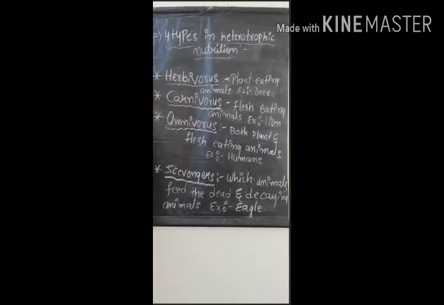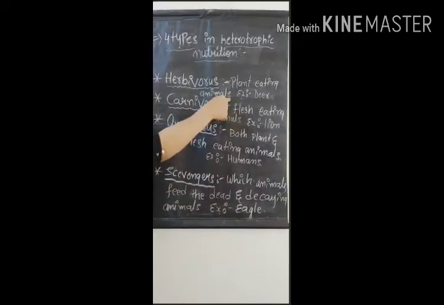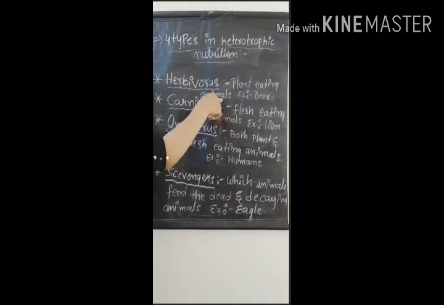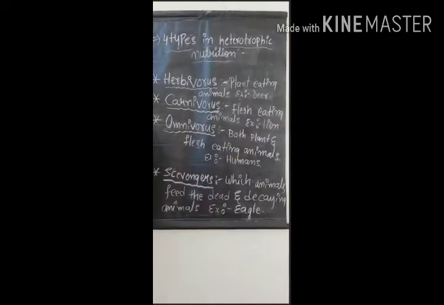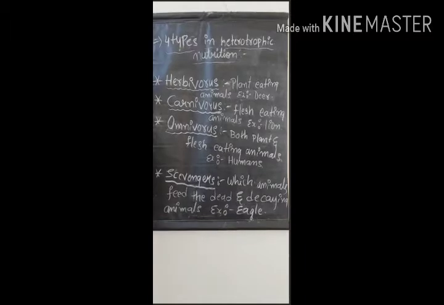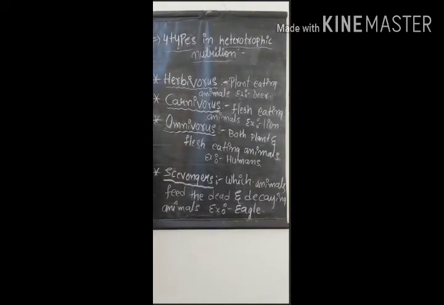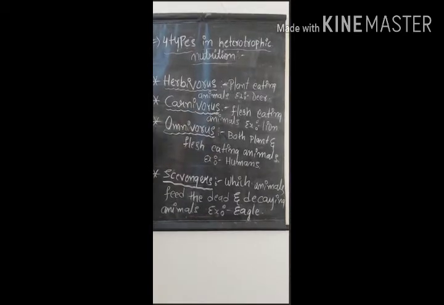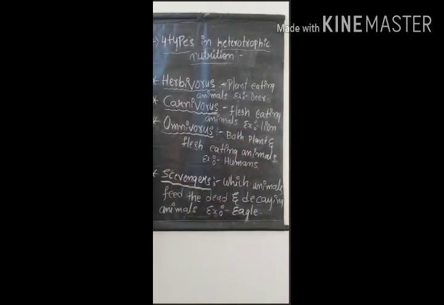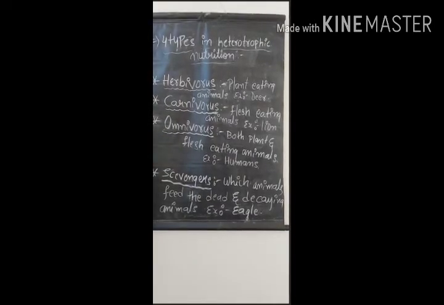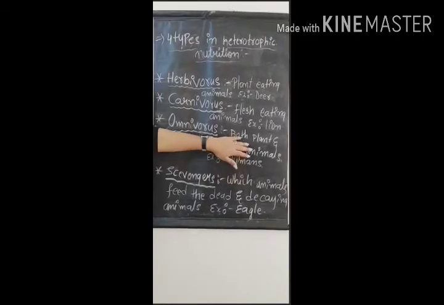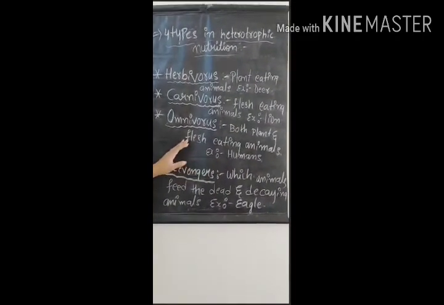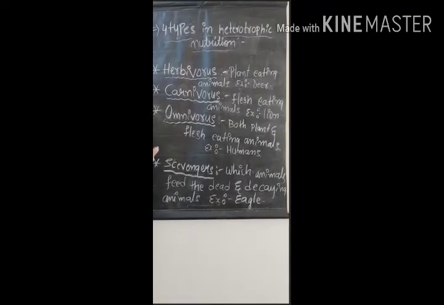What are herbivorous? Plant-eating animals are called herbivorous. The animals which eat plants are called herbivorous. Next, carnivorous: the flesh-eating animals are called carnivorous. Carnivorous means animals which eat only flesh. Examples are lion, tiger, or other animals. Next, omnivorous. Omnivorous animals eat both plants and flesh.